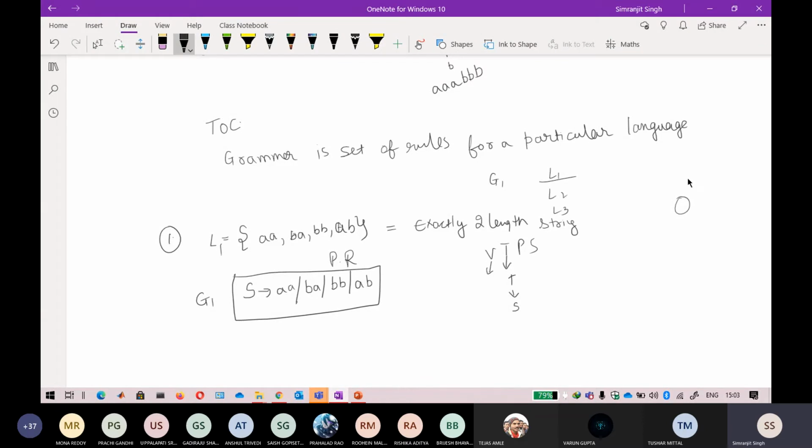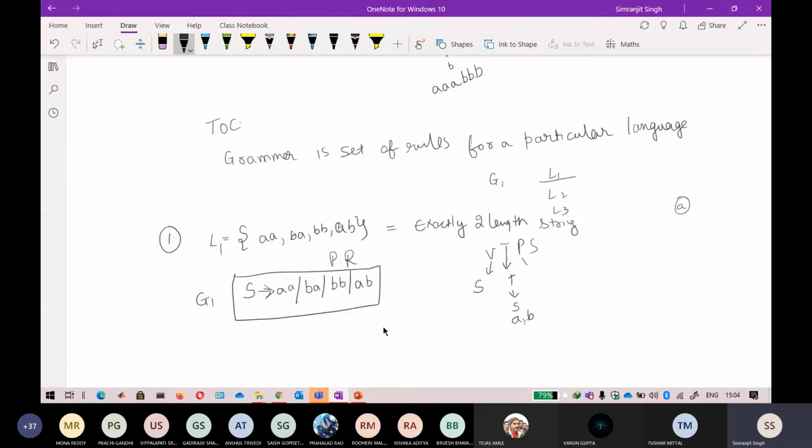So how will you read it as the terminal node if the letter is small? Okay, so keep that in mind. So V is, I think, only S capital letter is here. For T, there is a and b. Yeah, small letters are a and b. Production rules are already given here. So if any single statement is there with this arrow, you can say that this is a production rule, and the starting symbol is already there. So this is the starting symbol that is given by S.